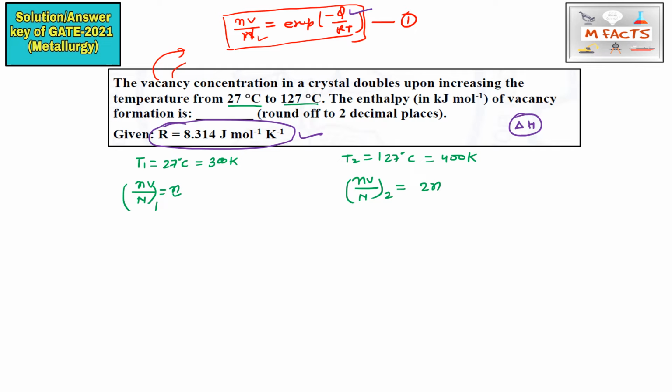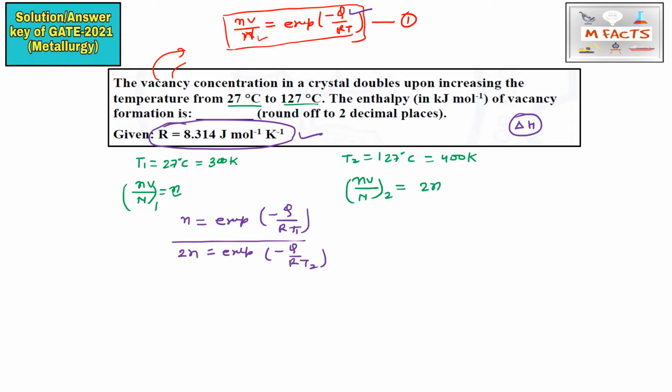Now we will solve this question. The first equation will be n equals exponential of minus Q by RT1, where Q and R are constants. The second equation is 2n equals exponential of minus Q by RT2.